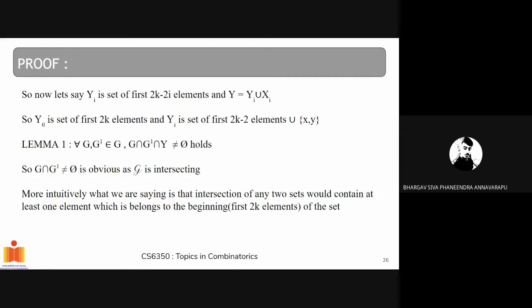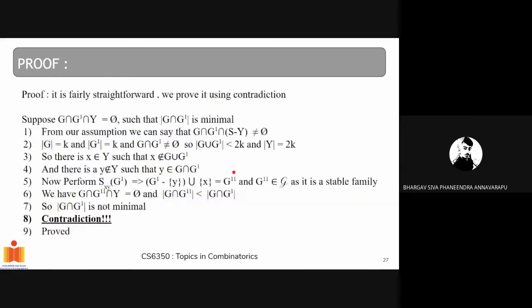And we can more intuitively say that the exchange operations performed caused the non-trivial intersecting family to be more concentrated to the left half of the set S. That's a more intuitive way to put it. And let's prove the above statement.